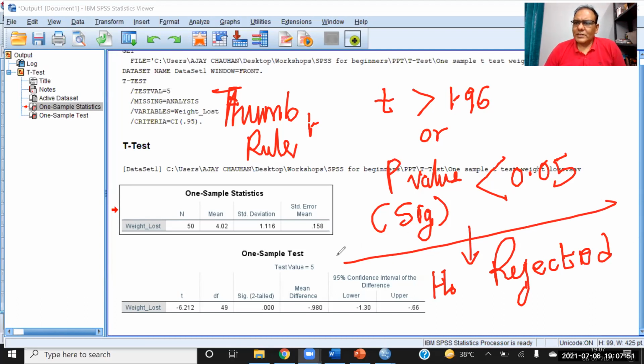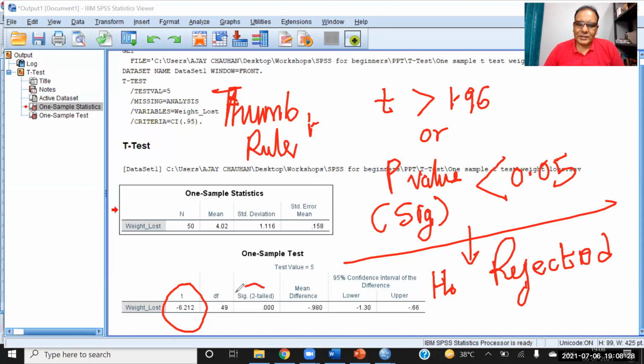Okay, now let's compare. One thing I also want to tell you here: in t statistic, we ignore the sign. We do not see whether it is positive or negative. Just see the magnitude. So here the value of t is how much? 6.212. It is more than 1.96, ignoring the sign, yes. So 6.212 is more than 1.96.